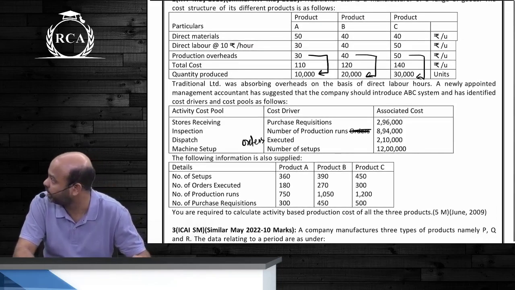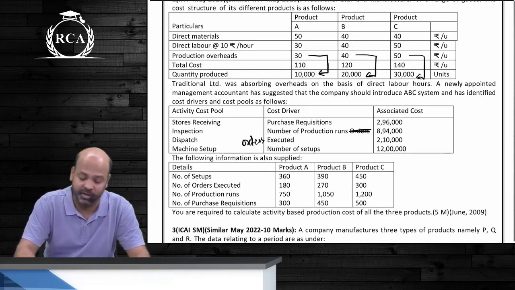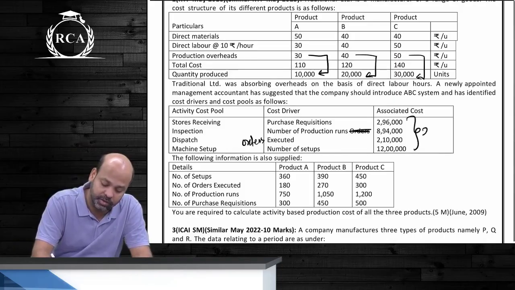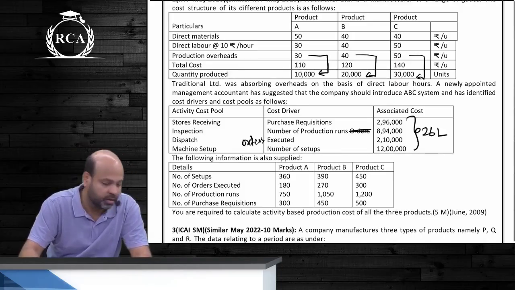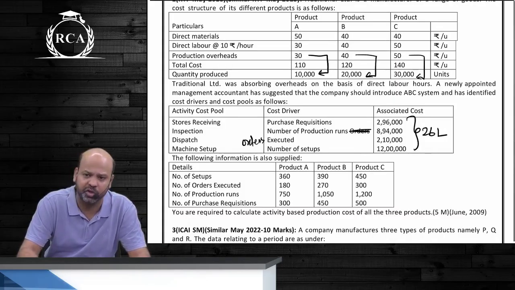3 lakhs, 8 lakhs and 15 lakhs, guys. 3, 8 and 15, sum total is 26 lakhs. The total of this also, beta, should be 26 lakhs. The total overheads, guys, whether you are using traditional method or whether you follow ABC, should not change.